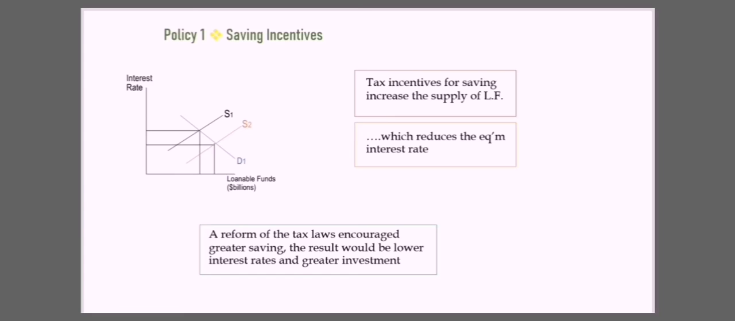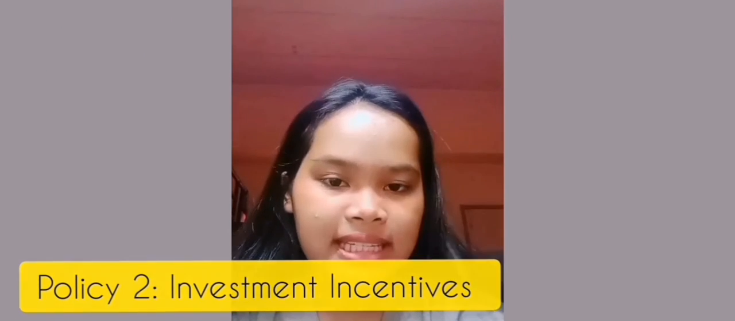It will make the supply curve shift to the right from supply 1 to supply 2, which will then change the equilibrium point. The interest rate falls, and the shift in the supply curve makes the quantity of loanable funds increase. So a reform to the tax law encourages greater saving, and the result is a lower interest rate, making greater investment.